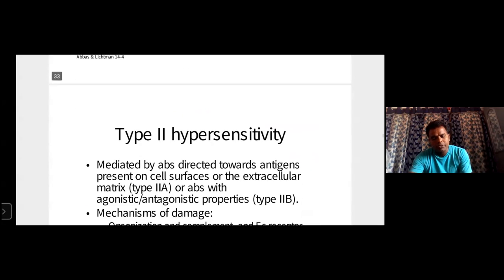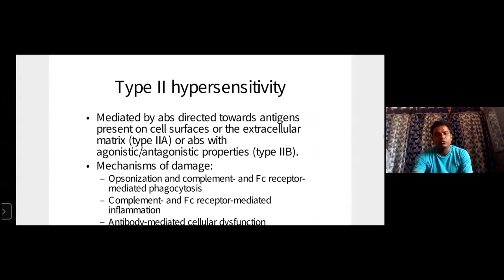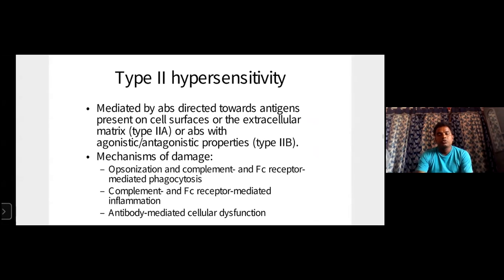Now let us go to type 2. What is type 2? We already discussed it. Type 2 hypersensitivity is antibody mediated. Which antibody? IgG or IgM mediated, and it gives the allergy reactions.